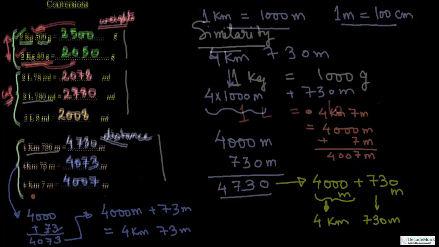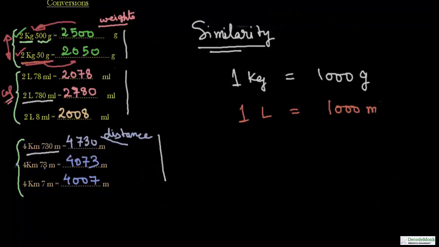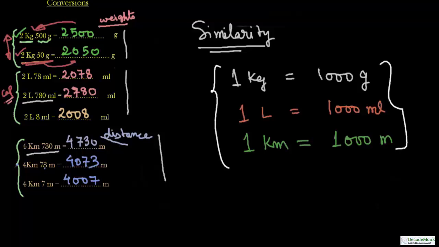We know that 1 kilometer equal to 1000 meter. So these conversions are very similar. That means not only similar, but the conversions are similar.